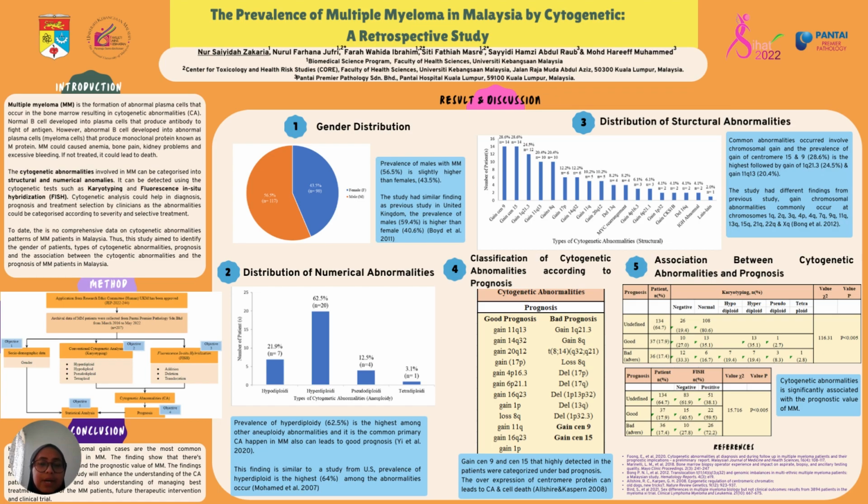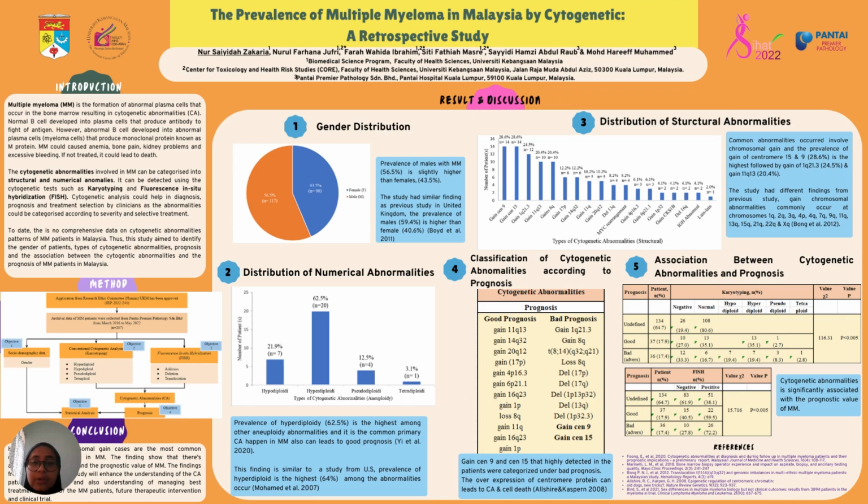First is to identify the gender of the patient, and the finding of the study shows that the prevalence of male is higher compared to female, about 56.5%. And next one is to identify the abnormalities by karyotyping, and we found that the prevalence of hyperdiploid, about 62.5%, is highest among other abnormalities that occur.